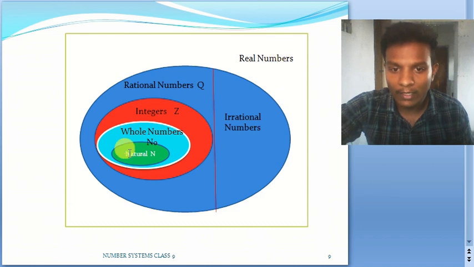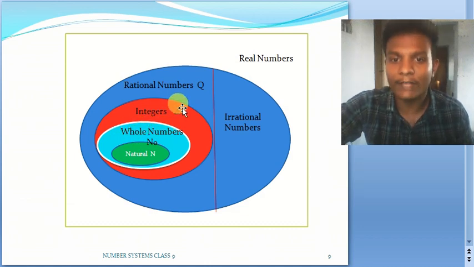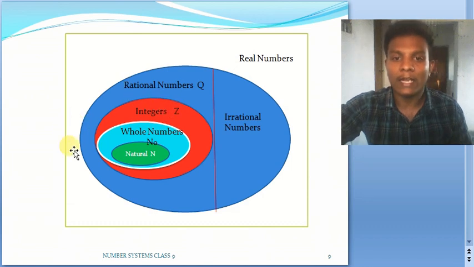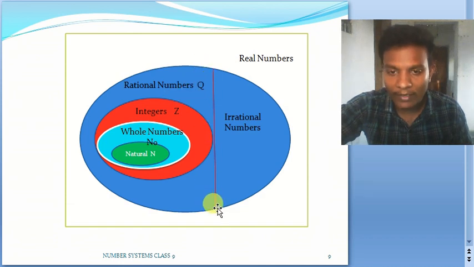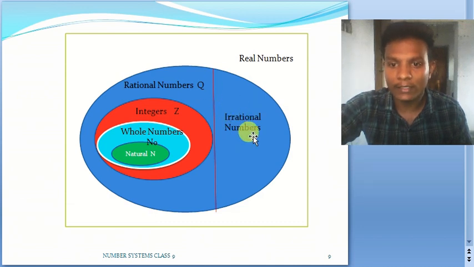Now see, all natural numbers are lying inside the whole number set. All whole numbers and natural numbers together will lie in the set of integers, and this set of integers will be lying inside rational numbers. And I have divided into two parts, so the other part is going to be your irrational numbers. So these rational numbers and irrational numbers will form our real numbers.